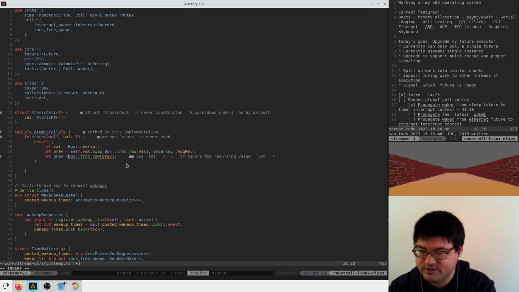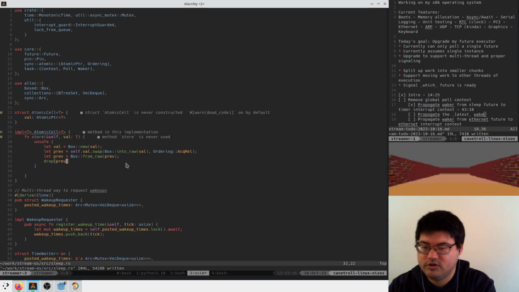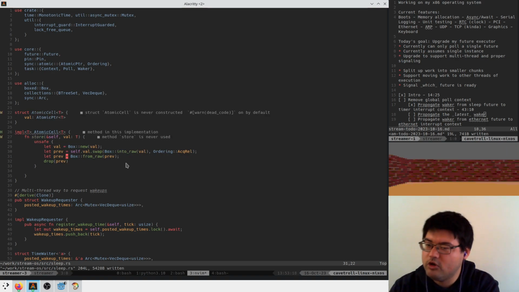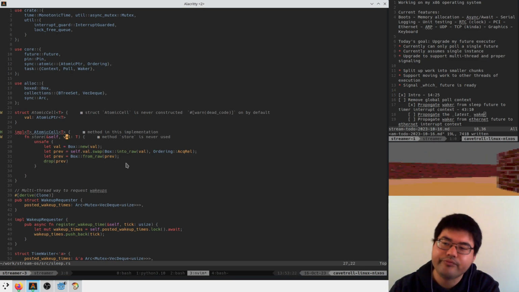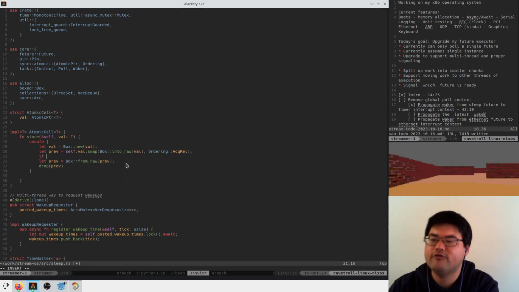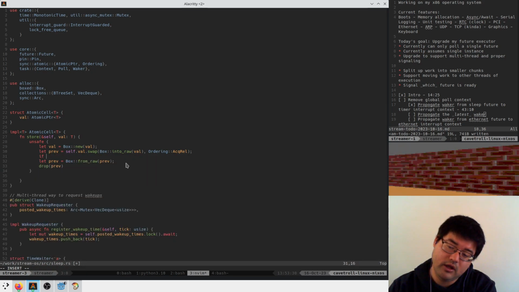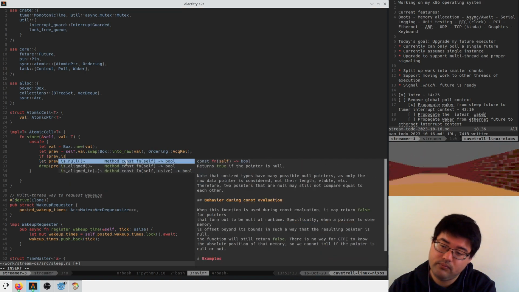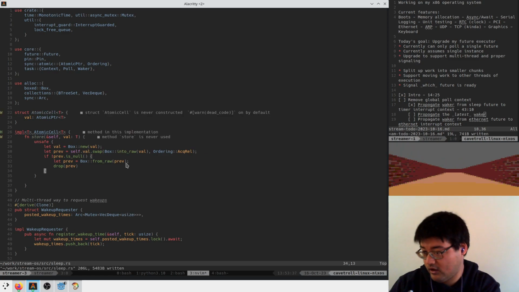So we'll say let previous equals this, and then we'll say drop previous, just to make it clear what's happening. Even though you could just ignore the value, this makes it explicit what we're trying to do. We should also probably say if previous is not null, because initially we might have nothing in there.